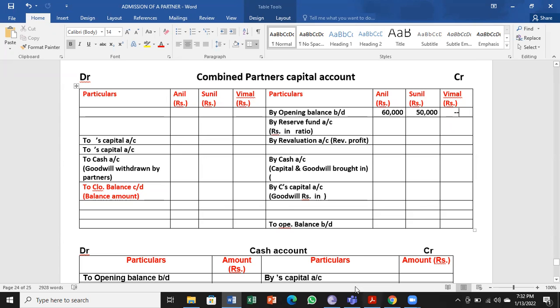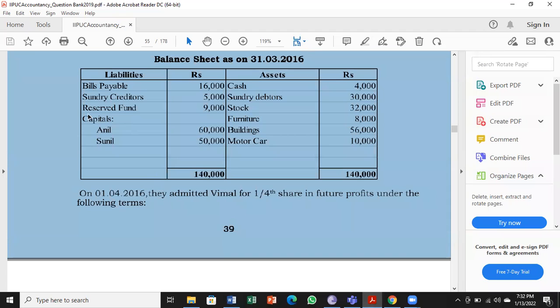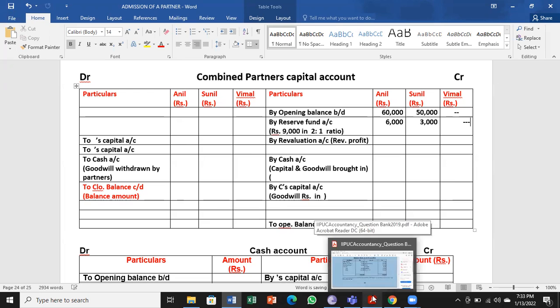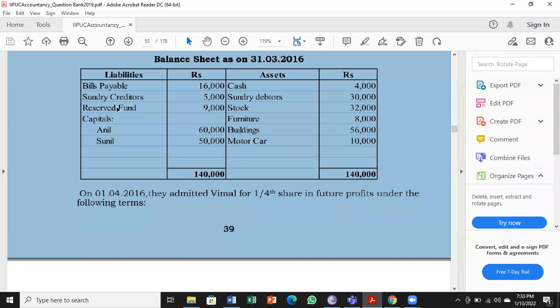Next, we have to look into, do we have any reserve fund, general reserve? So here we have reserve fund 9,000. That reserve fund is to be divided among old partners in ratio 2:1, 6,000 and 3,000. Second step is done. The third step, we have to see in the balance sheet, do we have any profit and loss account? So no profit and loss account on liabilities side, no profit and loss account on the asset side. Third step is over.